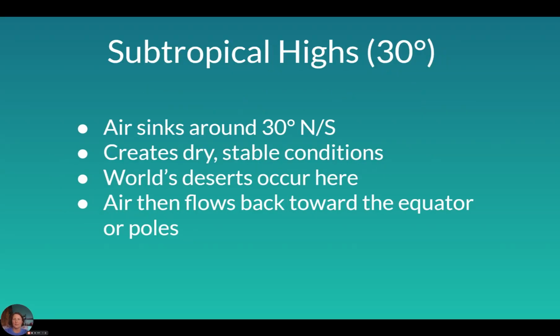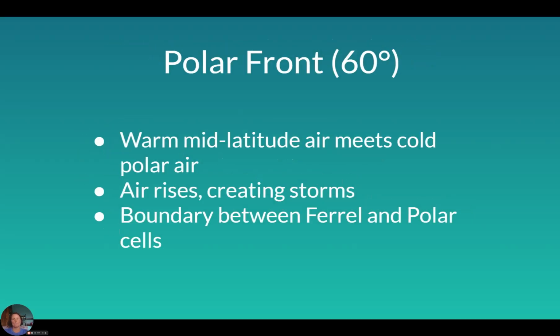Subtropical highs. Air begins to sink again around 30 degrees in both the northern and southern hemispheres. That creates dry, stable conditions, and that's really where most of our deserts are found. So that's an interesting thing. They don't get as much rain there, and most deserts are found around that general latitude. And then the air flows back toward the equator or the poles from there.